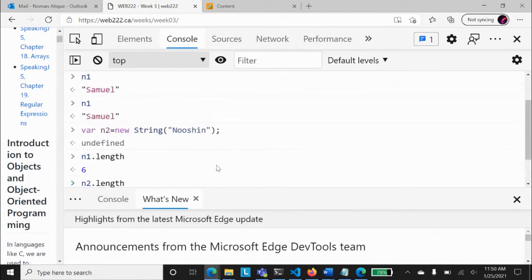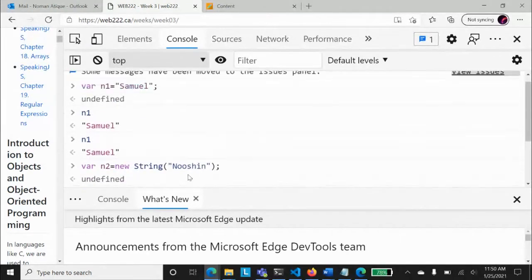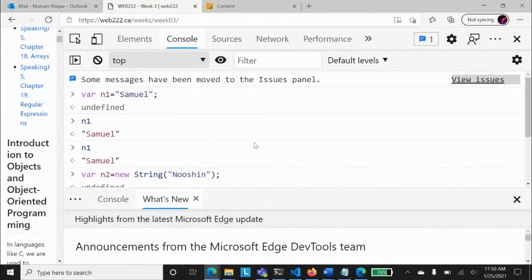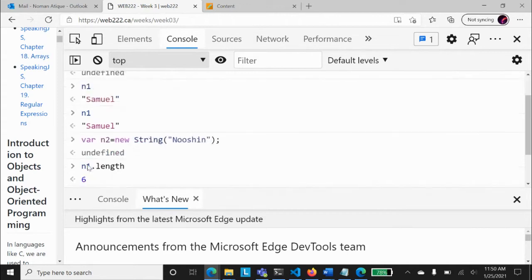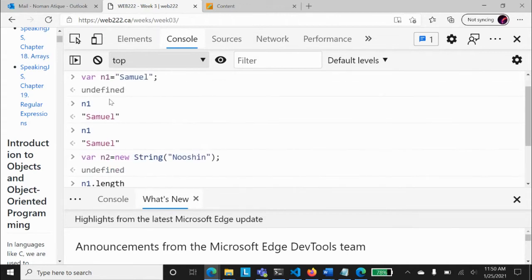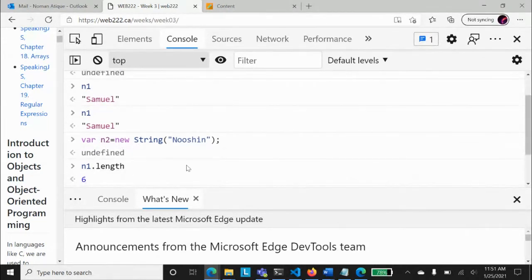What do we want to understand here? We are not concerned with length and everything. We'll talk about these features and these properties as well. But what I'm saying is that when I'm defining only n1 without the new keyword, still I'm getting all these properties with it, n1 dot length or whatever you want, right? And when I'm defining this string variable by using an object of that string class, I'm still getting all those methods. It means, now please note that down with you.